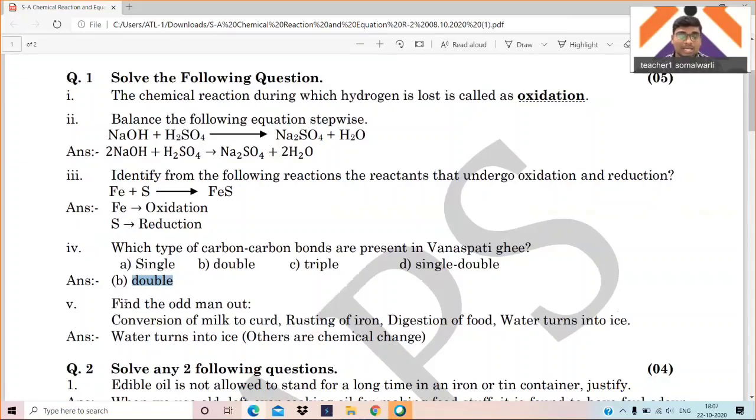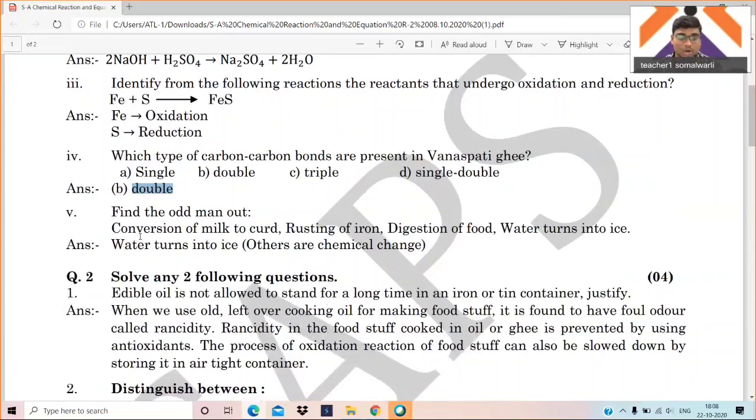Okay. Now the fifth question is called odd man out. Conversion of milk into curd, rusting of iron, digestion of food, water turned into ice. So if you see the other options, we are changing the chemical property. Milk is converted into curd, it is changing the chemical property. Rusting of iron, it is also a chemical change. And digestion of food, of course, it is a chemical reaction. But when we talk about the conversion of water into ice, it is actually the change of state. Okay, so it is actually a physical change and the others are chemical changes. So it was one of the easiest questions.